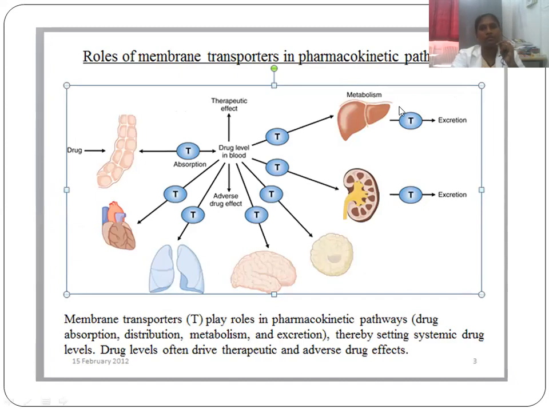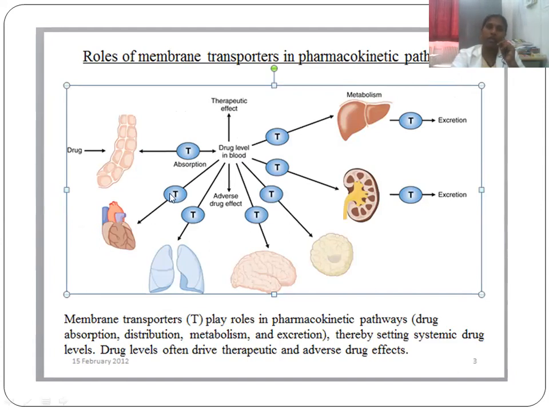So here, this is the picture showing the role of membrane transporters in the pharmacokinetics. Whenever you give the drug, it becomes absorbed. That absorption is also done by the transporter, which increases the drug level in the body and the therapeutic effect.